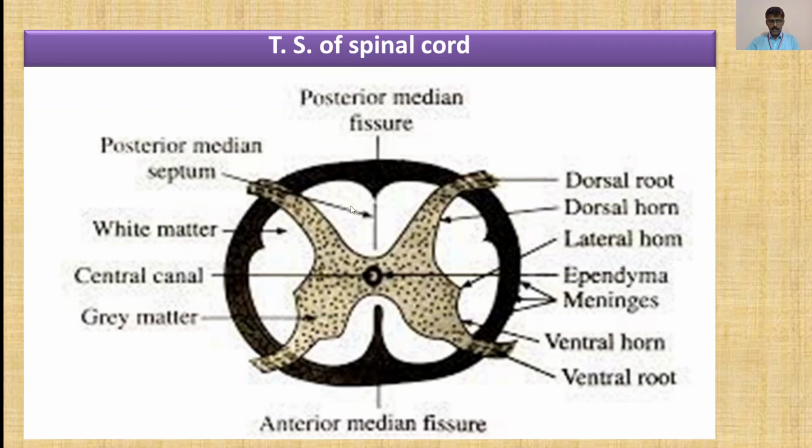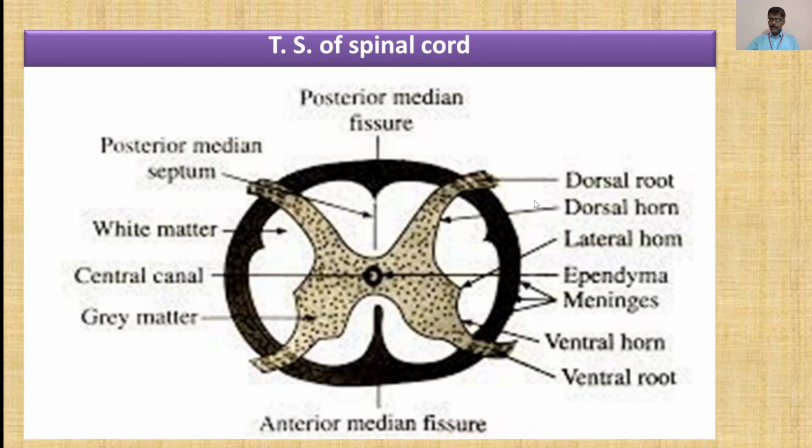Then there is a septum which is from the posterior median fissure. It is called the posterior median septum. Then the white color shown is the white matter. The matter shown in dotted gray color here is gray matter. Then there is the presence of a central canal in between the transverse section, or in the middle of the spinal cord.